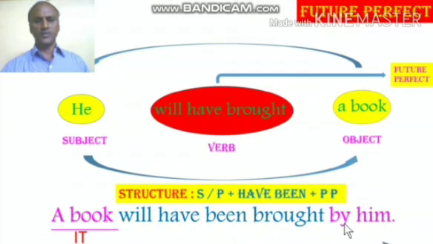Answer is a book will have been brought by him. Since the book is in third person singular it, we have to use will. For third person singular, we have to use will. And as given in the structure, have been, use the same have been. Next, past participle of the verb brought is brought alone. Hence the answer, a book will have been brought by him.